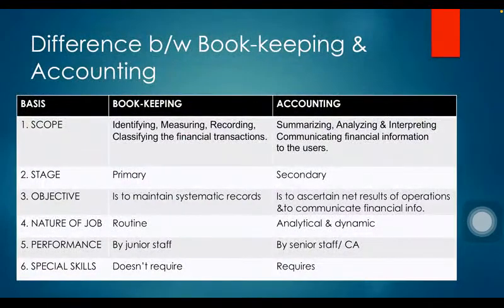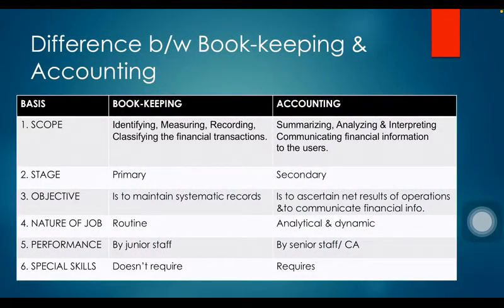Moving on with the difference between bookkeeping and accounting, the first point is scope. Bookkeeping includes identifying, measuring, recording, classifying the financial transactions, that is the first 4 steps, and accounting involves summarizing, analysis and interpreting and communicating the financial information to the users. The second point is stage. Bookkeeping is the primary stage, this is the first step. After that accounting is done, that is the secondary stage.